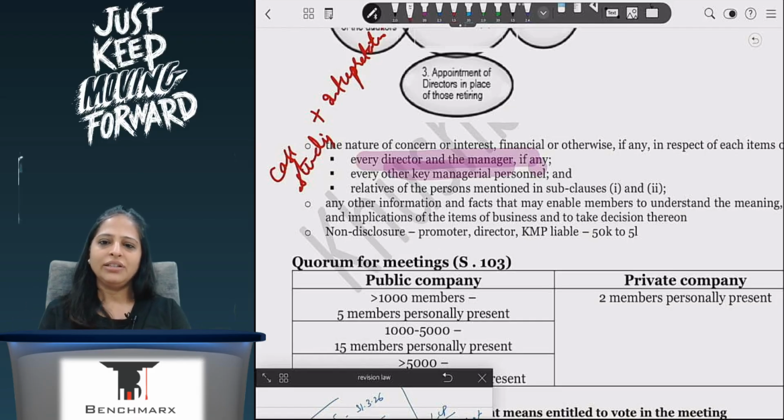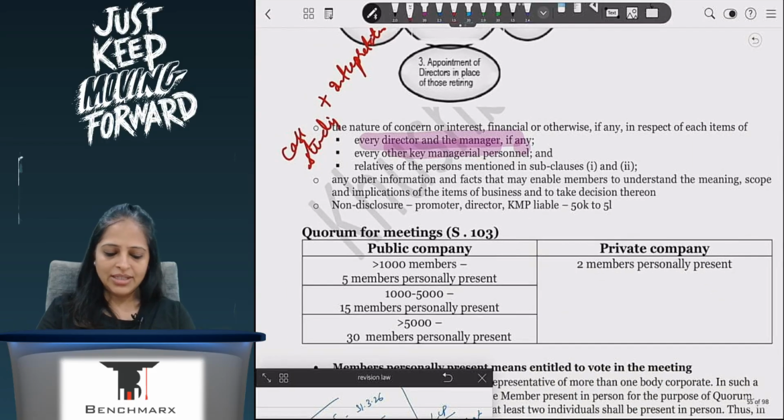So he did a literal interpretation, whether it was true or not. So you have to do a reasonable interpretation. So yeah, questions can be asked here. Other than that, if I'm dealing with a company and I'm holding more than 2% stake, then that is also something that should be mentioned, which I have not mentioned here.